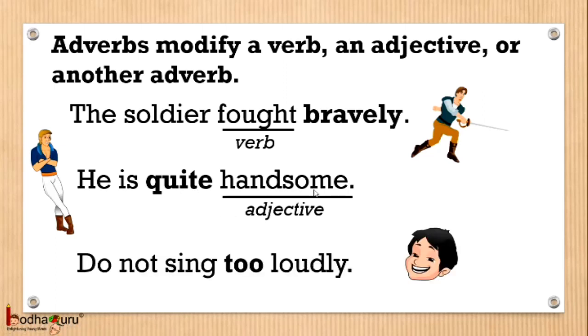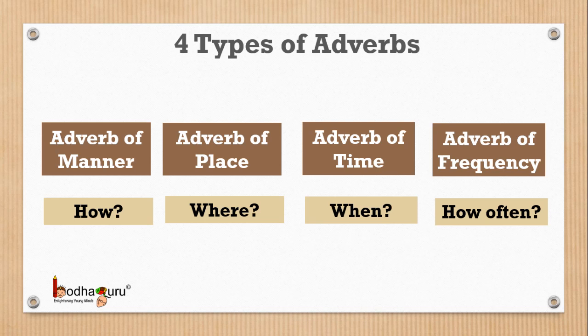Another example, do not sing too loudly. Here, as you can see, loudly is an adverb because it is telling about singing. But in this case, too is also an adverb which is modifying the adverb loudly. So as you can see, adverbs not only modify verbs but also adjectives and other adverbs. And if you want to understand four types of adverbs in a better way, let's take all of these individually.